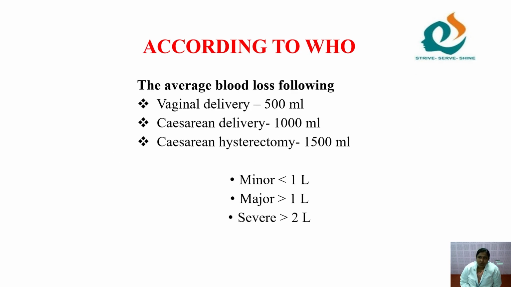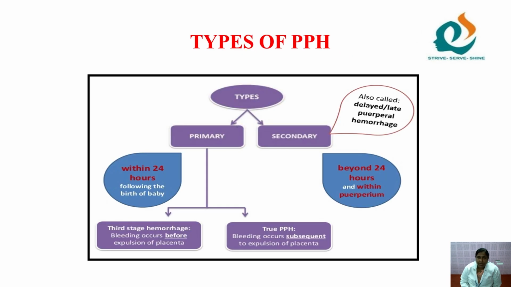According to WHO, the average blood loss is: normal vaginal delivery 500 ml, cesarean delivery 1000 ml, cesarean plus hysterectomy 1500 ml. Minor blood loss is less than 1 liter, major blood loss is greater than 1 liter, and severe is greater than 2 liters. That indicates PPH according to WHO.